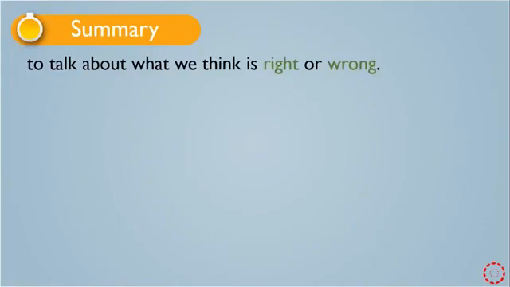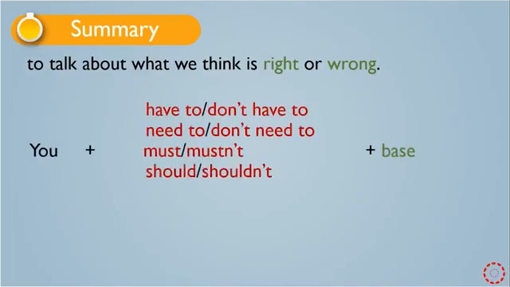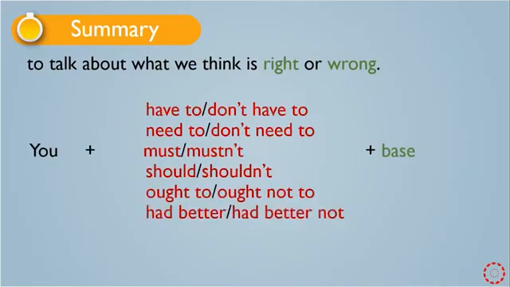The summary: giving advice is to talk about what we think is right or wrong. And we have these common verbs, phrasal verbs or expressions for giving advice. At the beginning we have subject, and then we have these verbs or phrasal verbs or expressions. Have to, don't have to, need to, don't need to, and must or mustn't, should, shouldn't, ought to, ought not to, had better, and had better not. And after them, we have the base form of the verb.